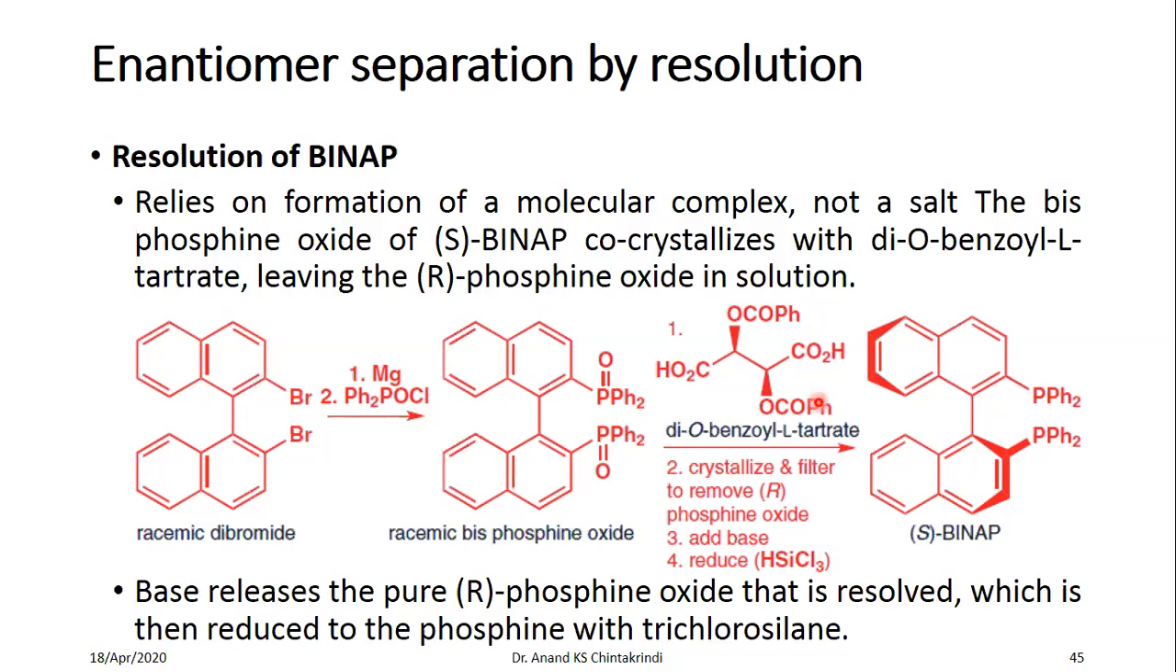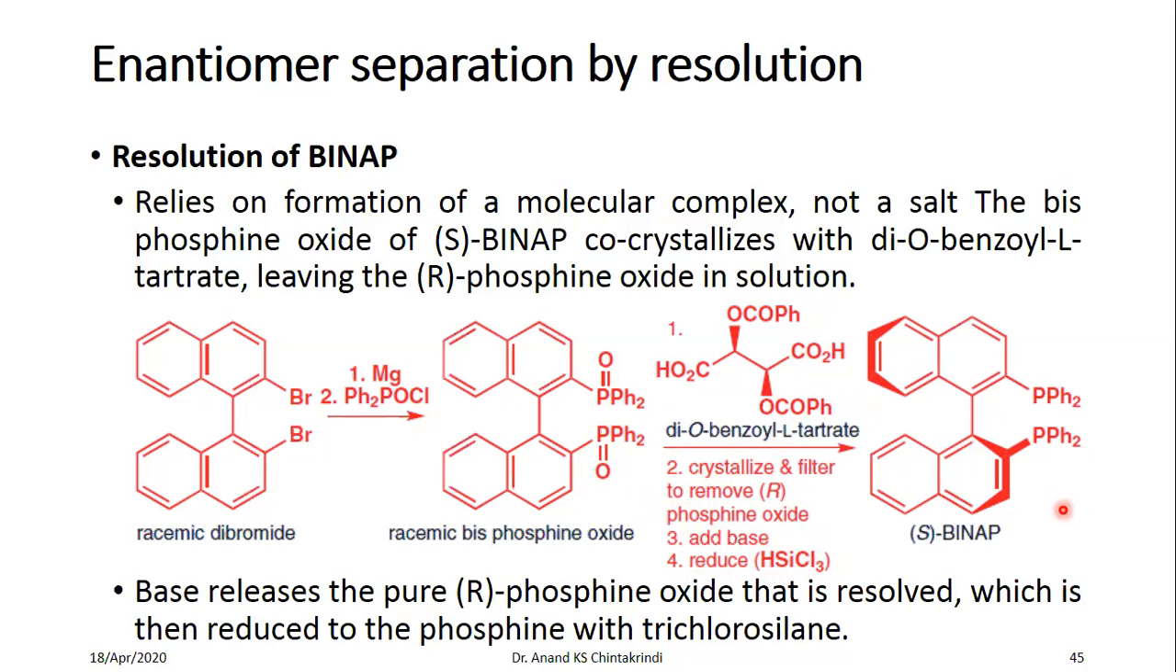So you can usually filter it out, such that the R phosphine oxide remains in the solution. When you add a base to the solution, it releases the pure R phosphine oxide, which is then reduced using this silane compound, trichlorosilane, to get the pure R BINAP.